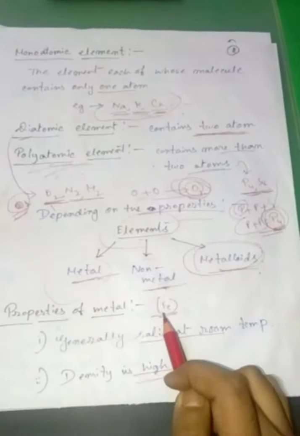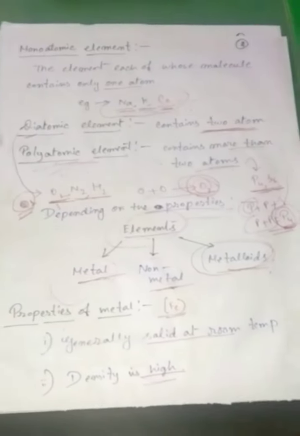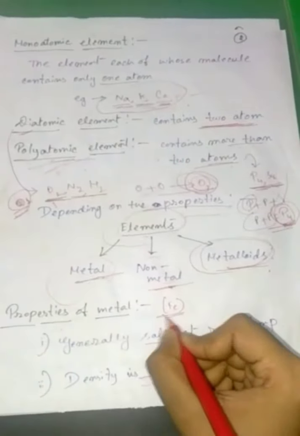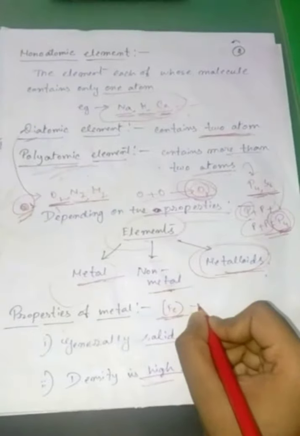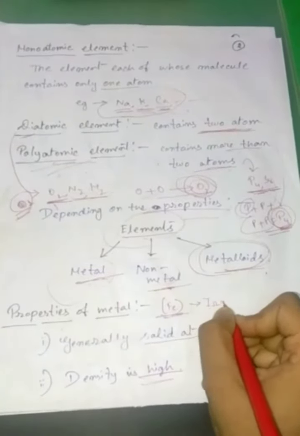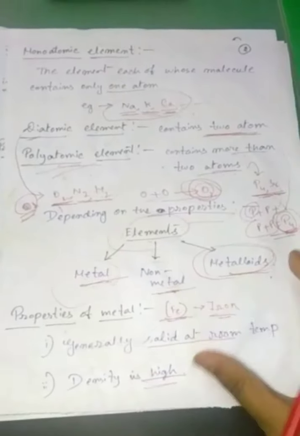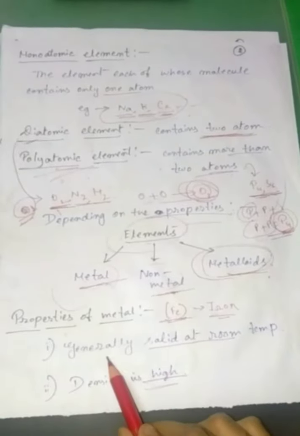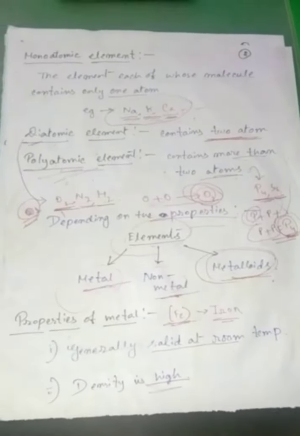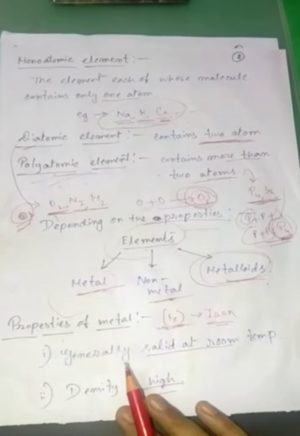So here are the properties of metal. We all know what is metal. Here is the example: Fe means iron. What is the property? Generally solid at room temperature. You all know that metals are generally solid at room temperature. Since metals are solid, metals have very high density.